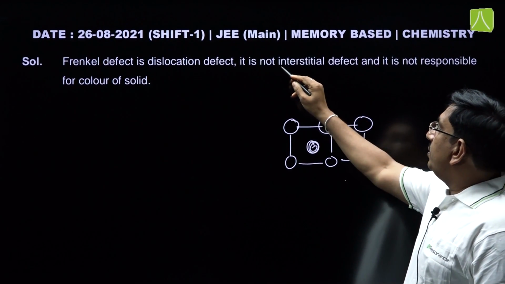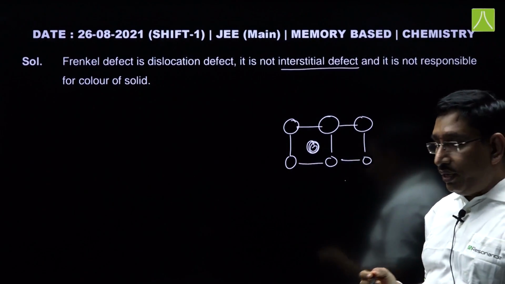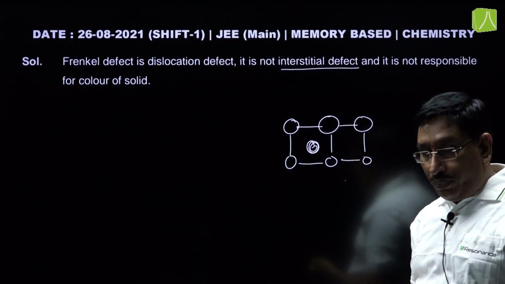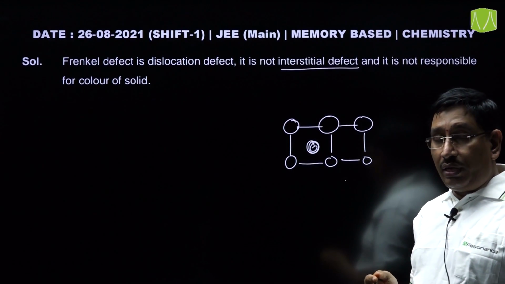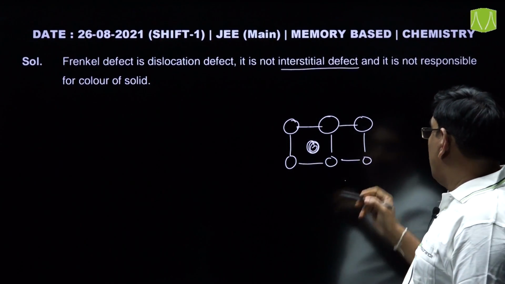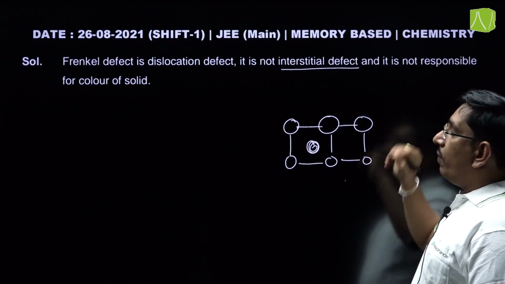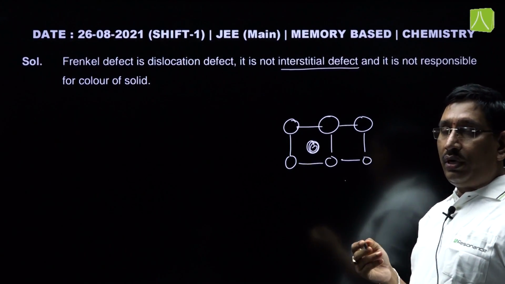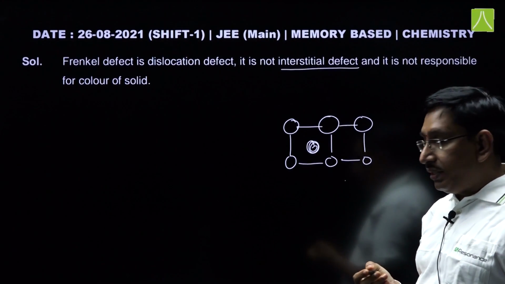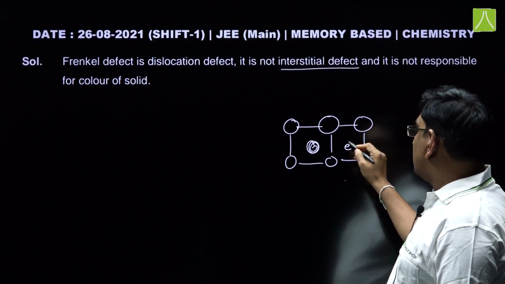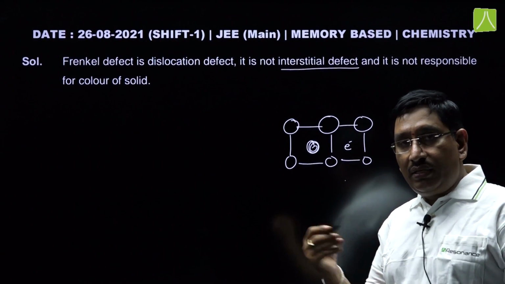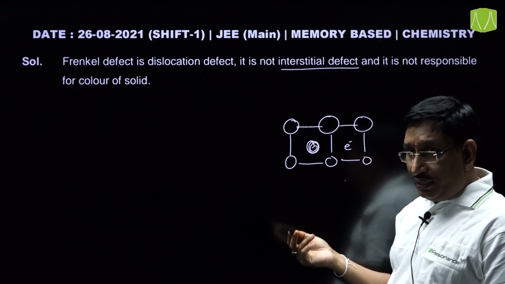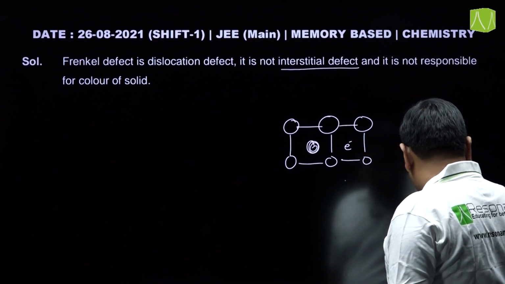And interstitial defect is not the correct word here, because interstitial defect is observed in non-stoichiometric compounds and Frenkel defect is observed in stoichiometric compounds mainly. And for the color formation, this is not the reason. For the color formation of solids, the main reason is F centers. That means, when electrons are trapped in the interstitial sites, the F centers are formed, and those F centers are the main reason for the color in solids.